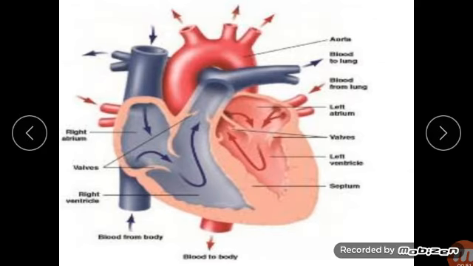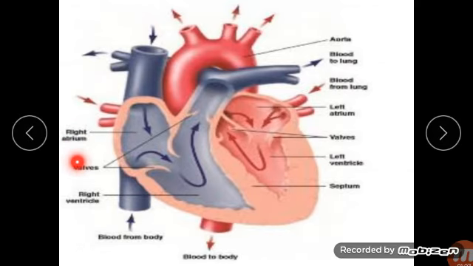The heart is divided into four chambers. The upper two chambers are called atria. The atrium on the left side is called the left atrium, and the one on the right side is called the right atrium.